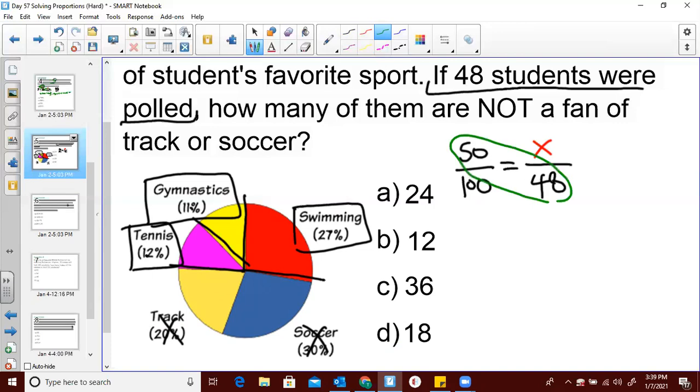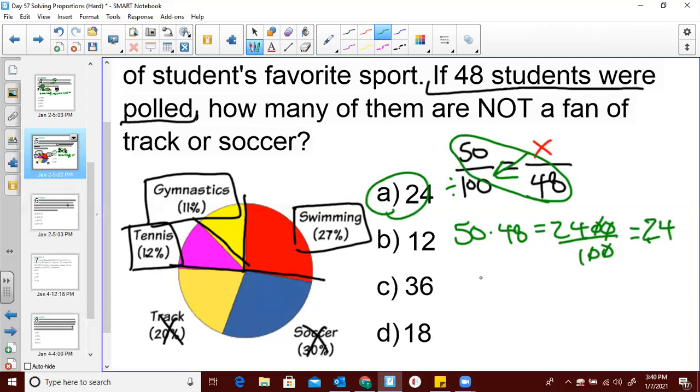But if we're going to cross multiply, we'll have 50 times 48, and that's going to be 2,400. And remember, we divide by x's partner, which is 100. And look, you can just knock out those zeros, and you're left with 24. Right, and that's fair to say because 24 is 50% of 48, right? Or a half. 50% and a half are the same thing. So our answer is definitely 24.